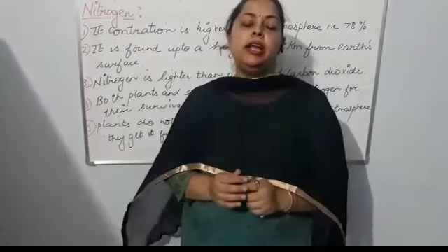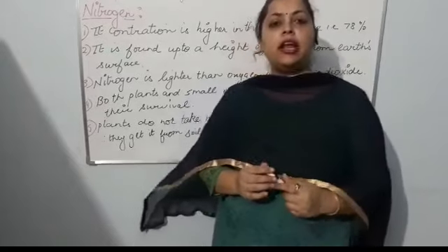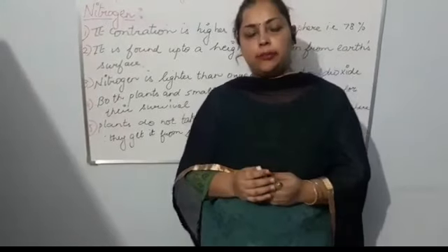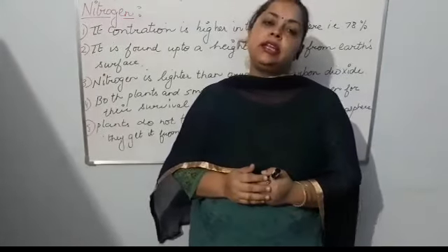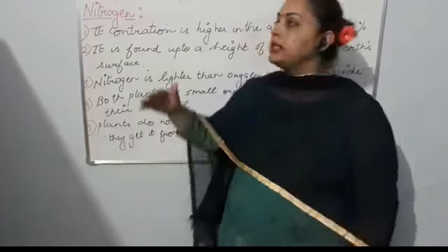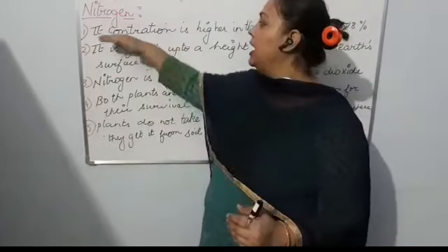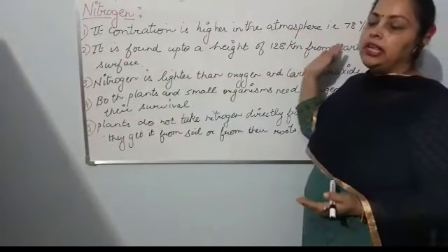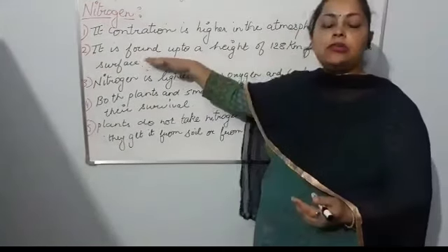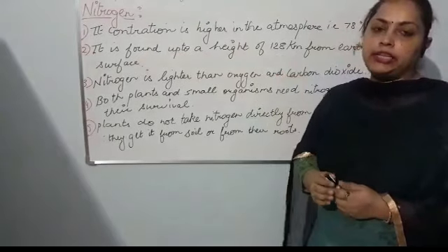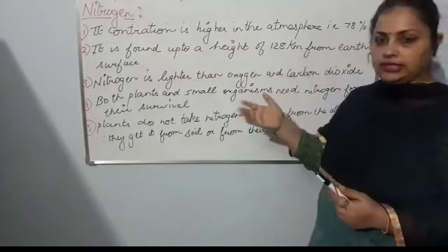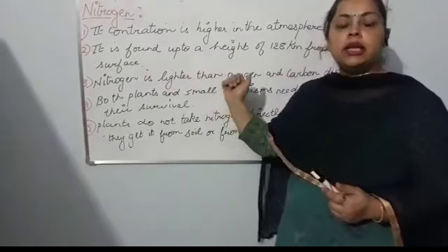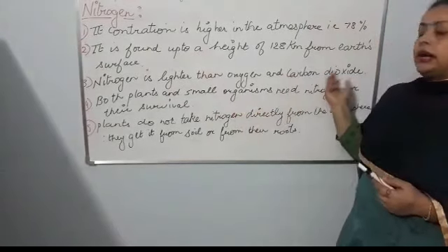We have studied in the pie chart that there are various gases present in the atmosphere. Now we will take those gases one by one. In the starting I am taking nitrogen. Its concentration is highest in the atmosphere, that is 78%. It is found up to the height of 128 km from the Earth's surface. Nitrogen is lighter than the oxygen and carbon dioxide.